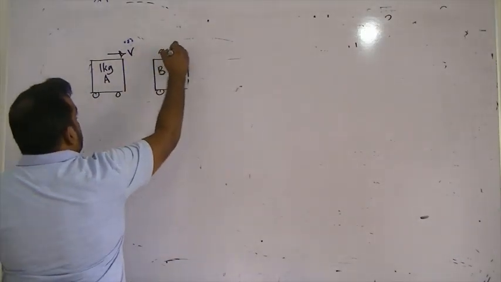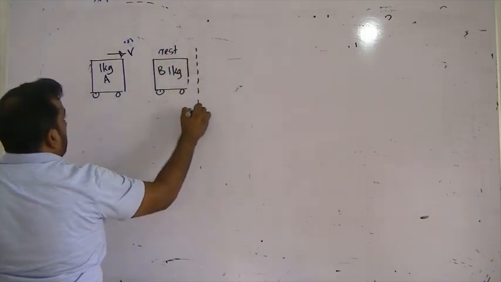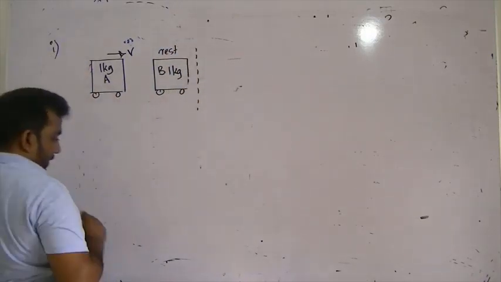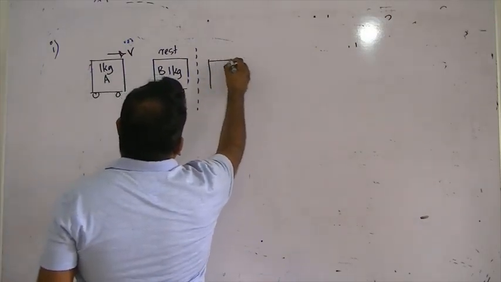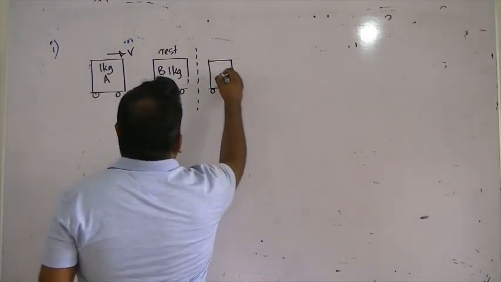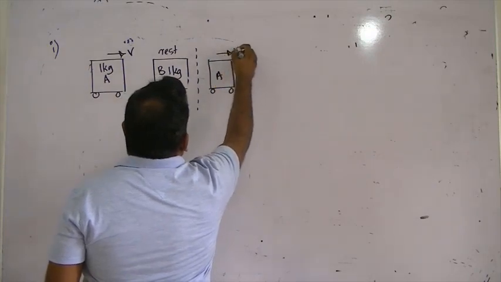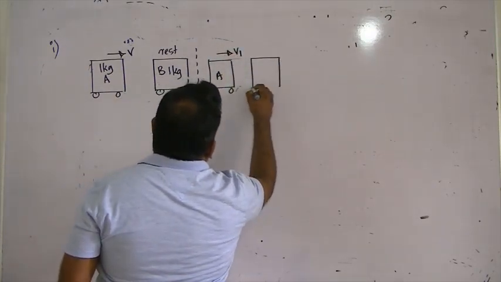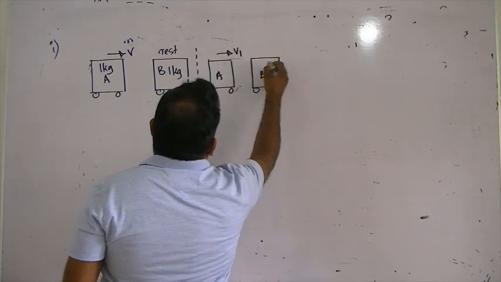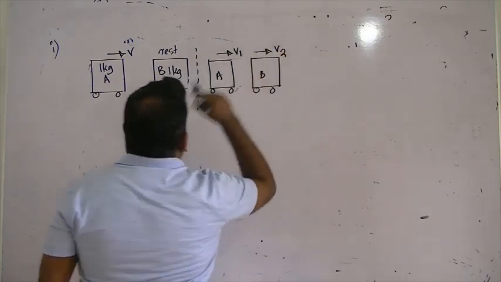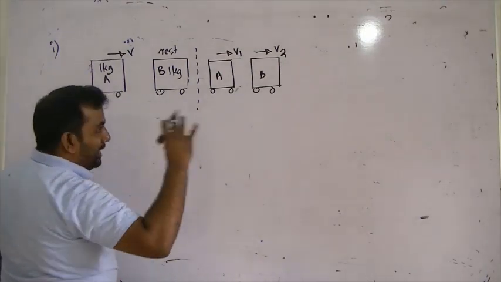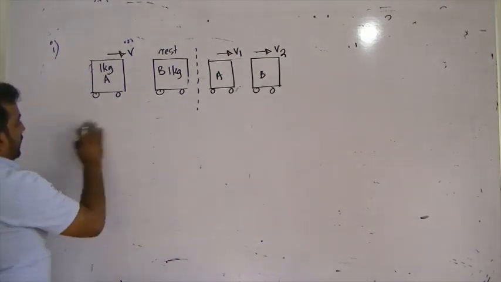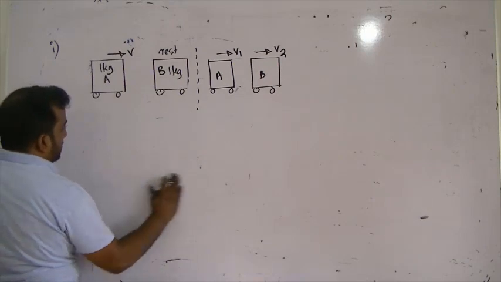So initially B is at rest. This is your Roman 1. After collision, let's say A travels with V1 and B travels with V2. Remember it's a perfectly elastic collision, so we can apply the law of conservation of linear momentum.